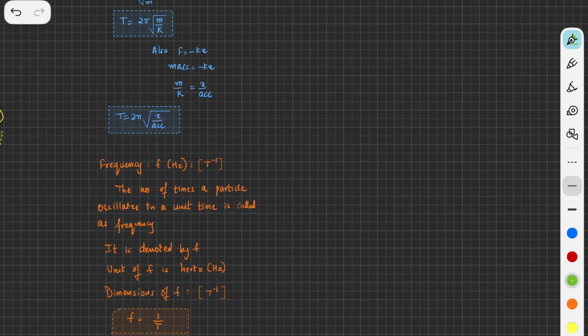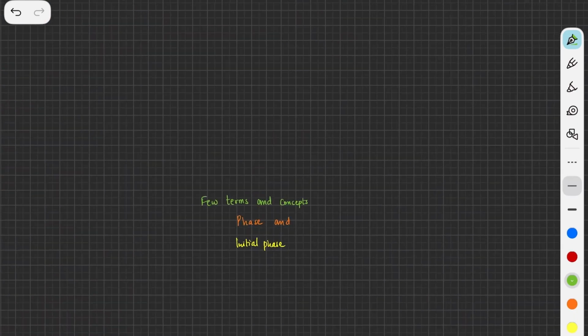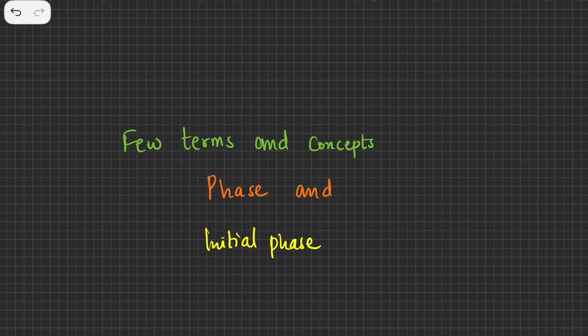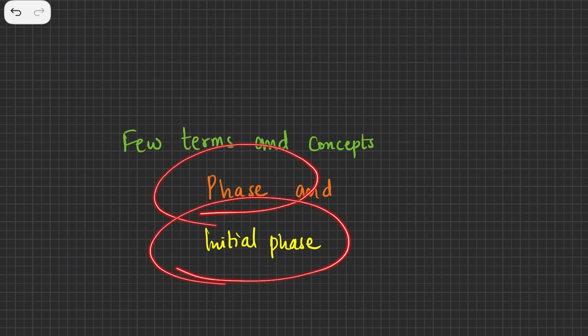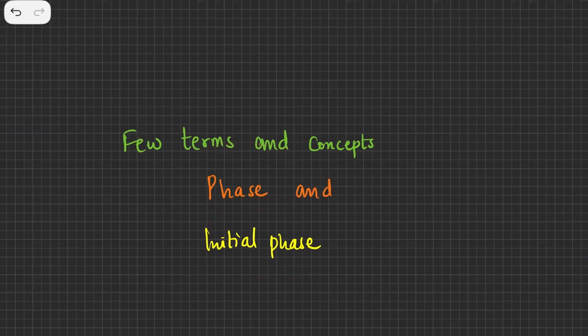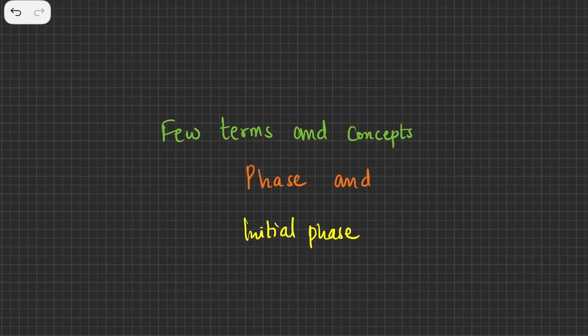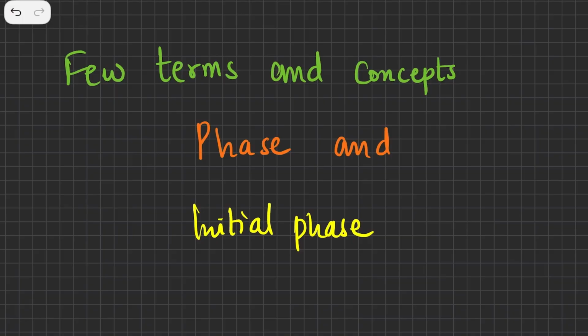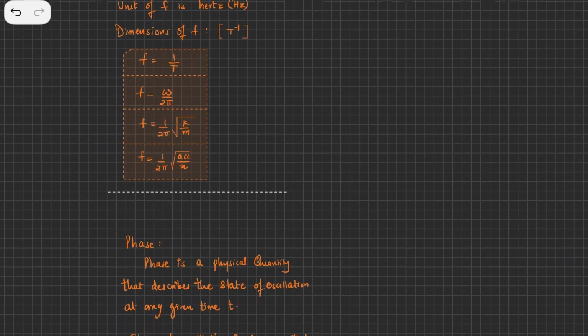These were the terms and terminologies frequently used in oscillations, and there were two terms very special in oscillation, called the phase and the initial phase. We'll be using these two words again and again in the following topics, so make sure that you have a good grip on these two terms. Let's quickly start today's video with phase.